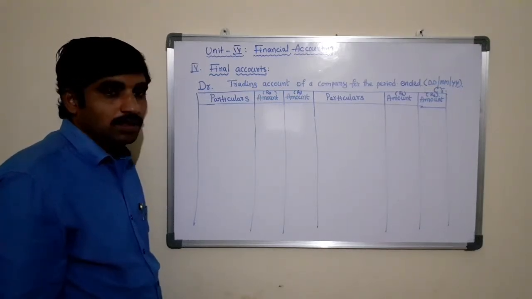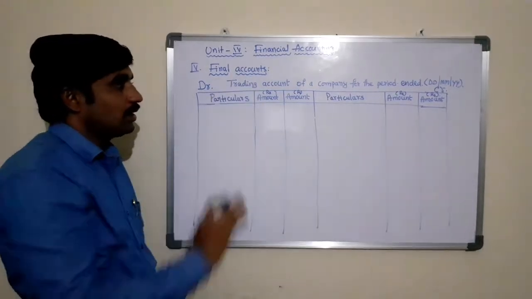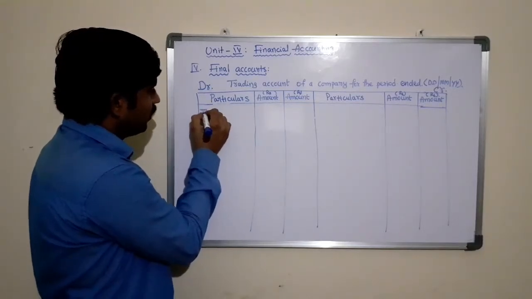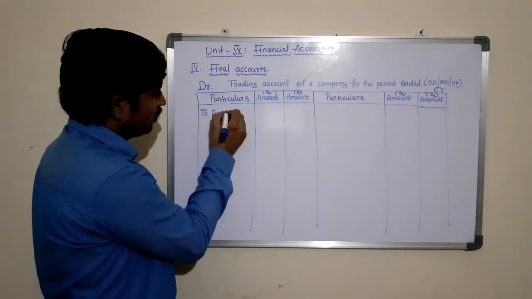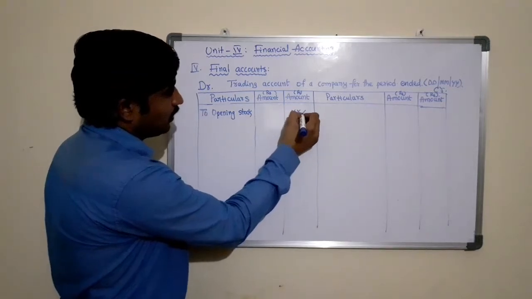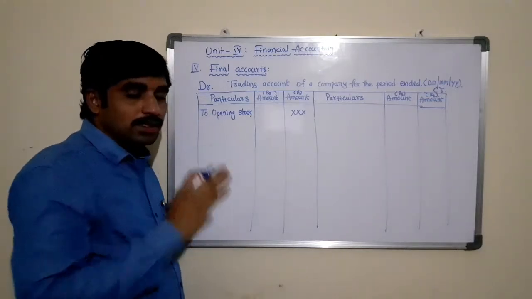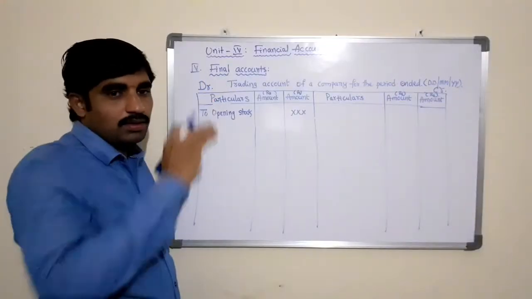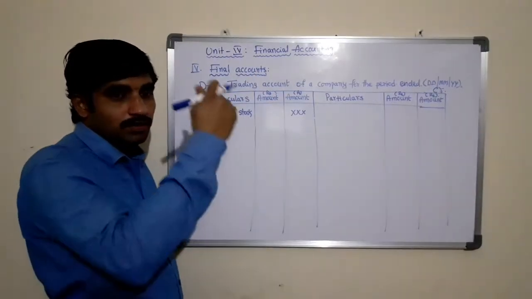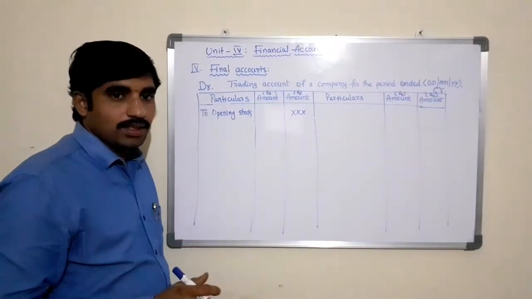Now let us see the different items that come under the debit side and credit side of the trading account. The first item we take is 'To opening stock', which we can post directly in the outer column. Opening stock is the stock which we ascertained as closing stock in the preceding year. The closing stock of the preceding year becomes the opening stock for the current period or year.